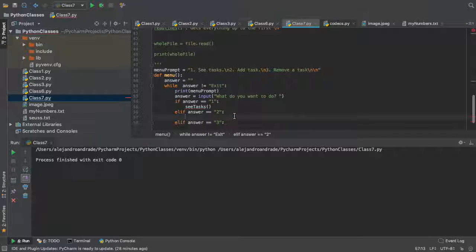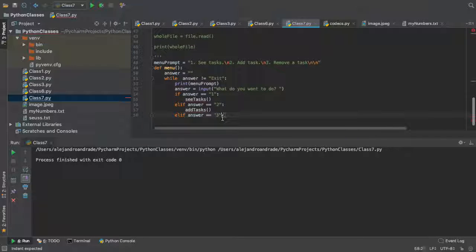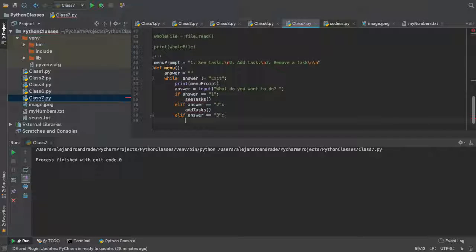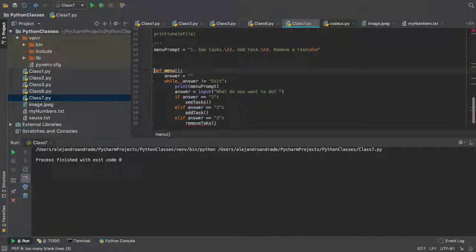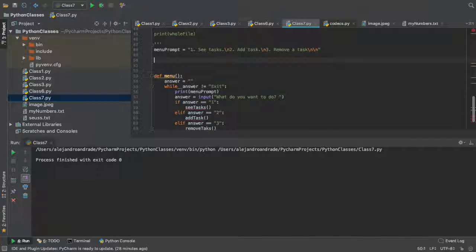And then we're gonna say add tasks, right? And then we're gonna do remove task, right? I'm gonna actually see task, add task, remove task. Anything else you wanna add into this program? You're actually the creators of the program, so you can just raise your hand and be like, hey, I wanna put this functionality. No? Okay, well, if you have any ideas, let me know. So that's how you define a function. You put the def in front and you do C tasks, right?